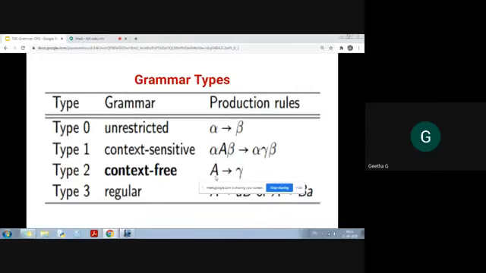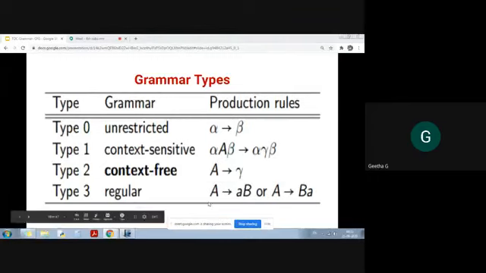But see here, context-free, the left-hand side will have only one non-terminal, and in a similar way for regular language also, the left-hand side has only one non-terminal. But on the right side you will have either a terminal followed by a non-terminal, or only a terminal, or epsilon. These are the things we had seen in the last class.